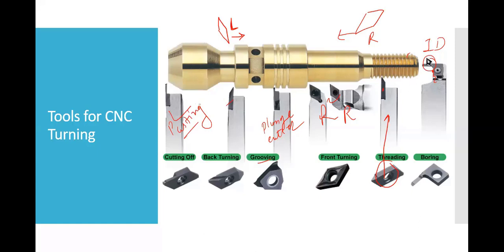Let us say for this diameter, this tool can only enter up to 10 mm distance. So it can move only up to 10 mm, and I will be able to bore within 10 mm.